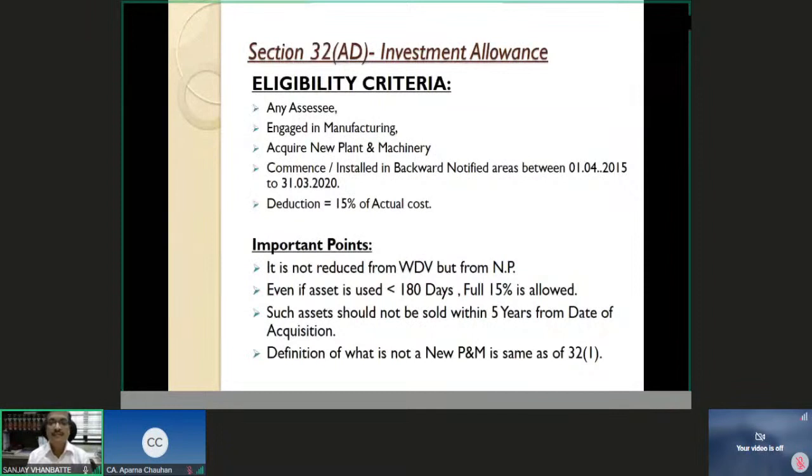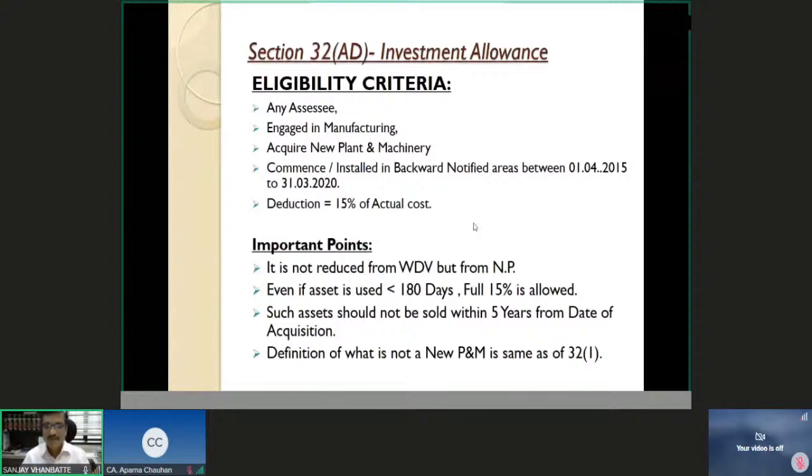Then another condition is that such an asset should not be sold within 5 years from the date of acquisition, otherwise you lose the exemption. And the definition of what is not a new plant and machinery is the same as section 32(1). Those criteria will similarly apply here for section 32AD also.